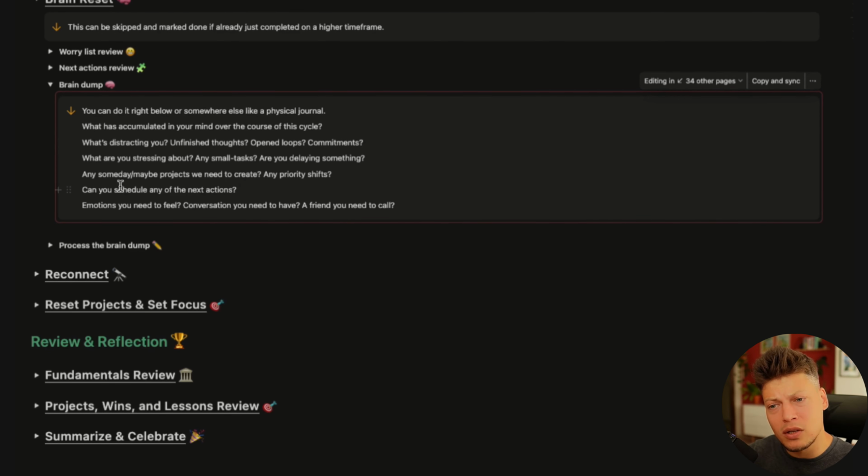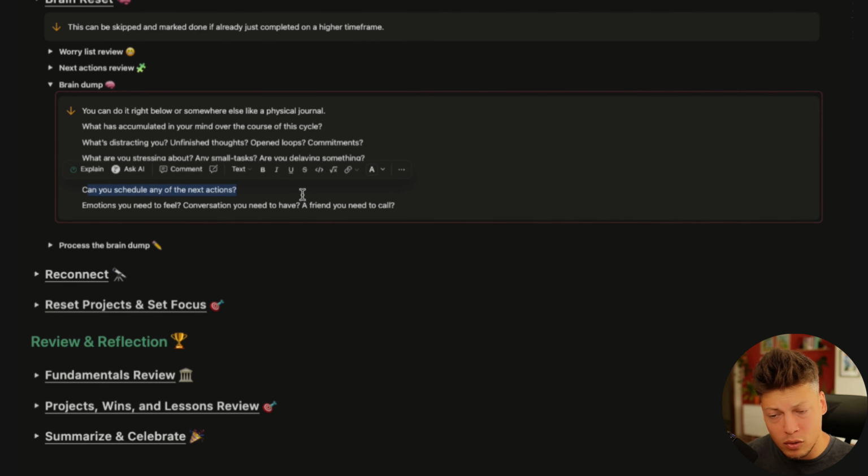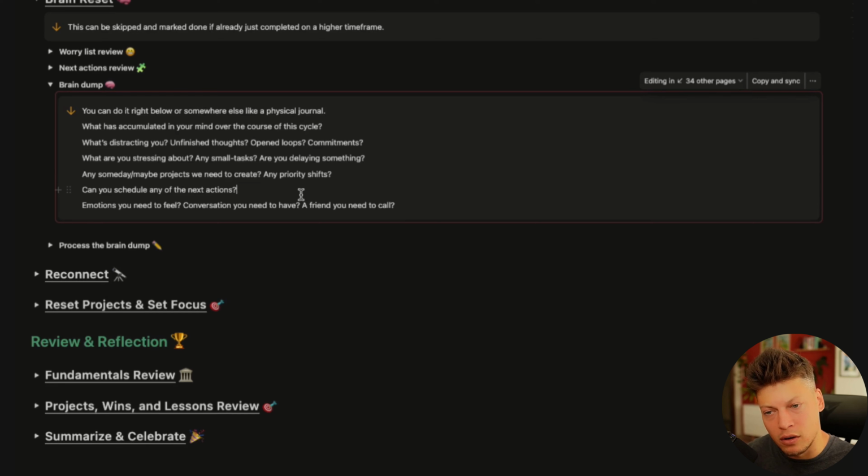Or sometimes it can be even large scale projects. So maybe it's something that's entirely non-work related, but maybe you just thought, man, I really want to get into playing guitar. I've been wanting to do that for a long time, and this thought just keeps popping up in your head. So maybe just write it down, write everything down, everything that comes to mind. And maybe this is something you can schedule specifically or something you can't. It doesn't matter. Just anything that's in your head, you should put that on paper.